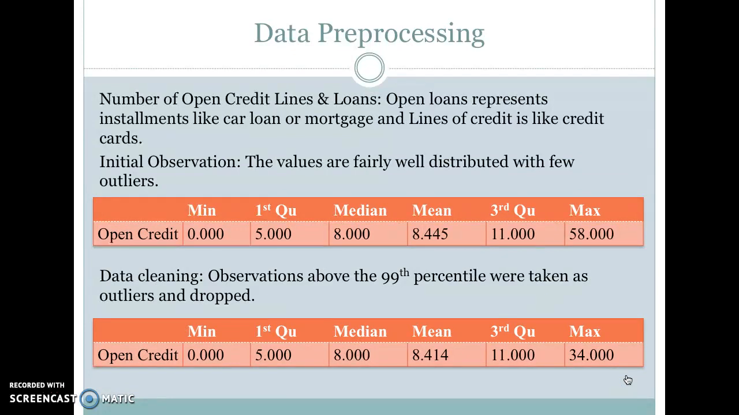This slide is about the number of open loans, like installments for a car loan or any other mortgage, and lines of credit like credit cards. The initial observation about the variable is that the values seem fairly well distributed with very few outliers. For data cleaning, we have taken all the observations above the 99th percentile as outliers and have dropped them.